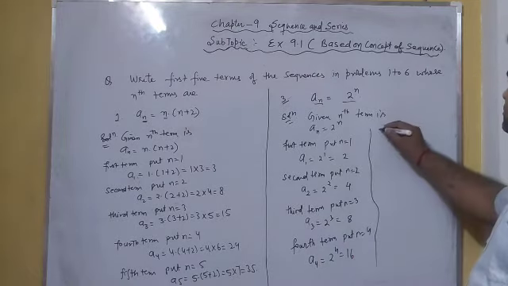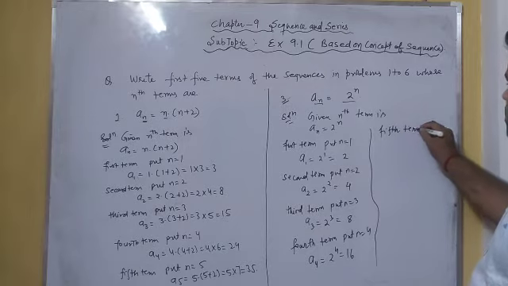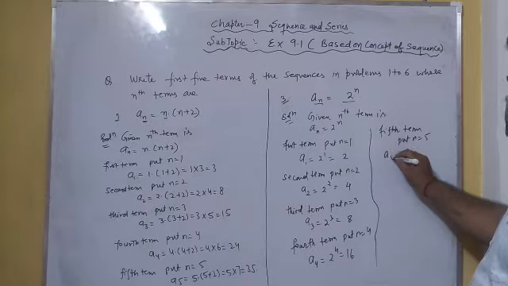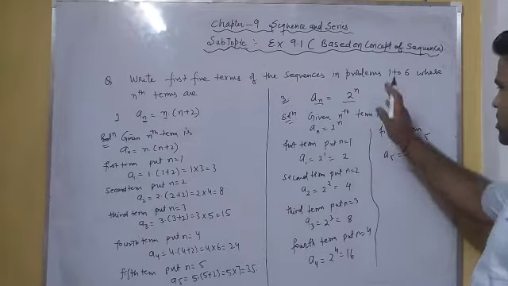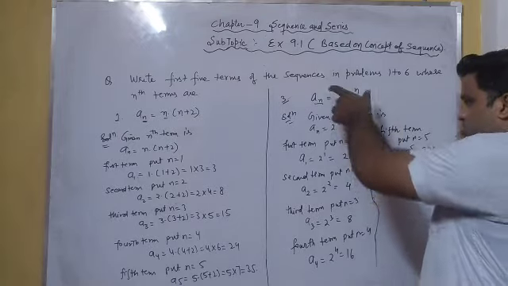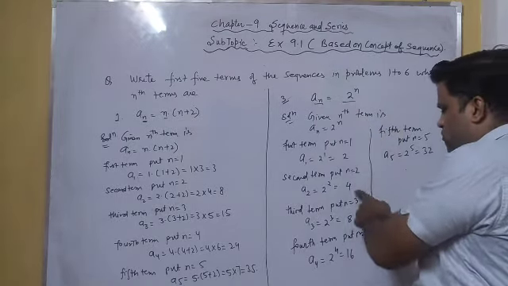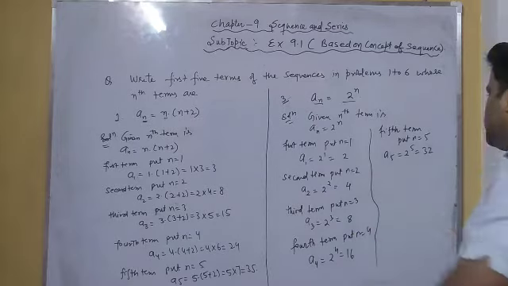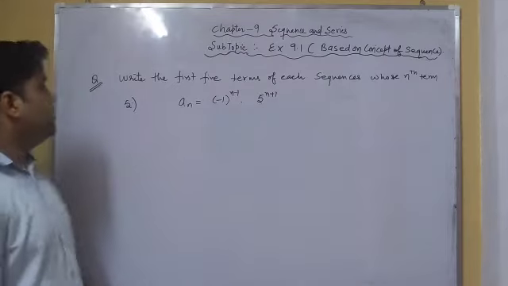Similarly for the fifth term, we put n equal to 5, so we get a5 equal to 2 raised to the power 5, which is equal to 32. So the first 5 terms of the sequence are 2, 4, 8, 16 and 32, which is the required answer.